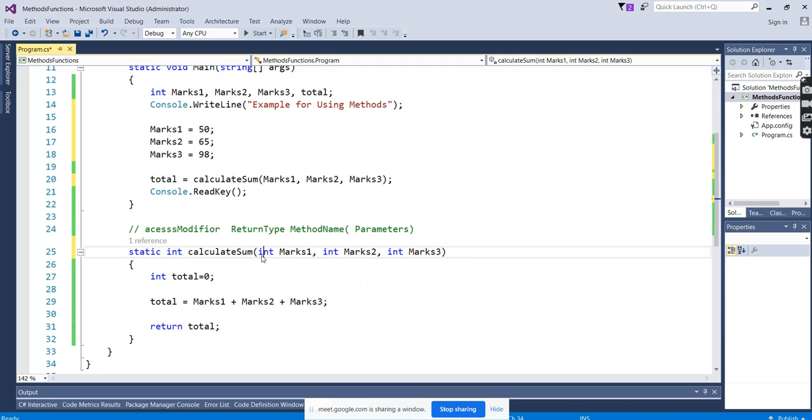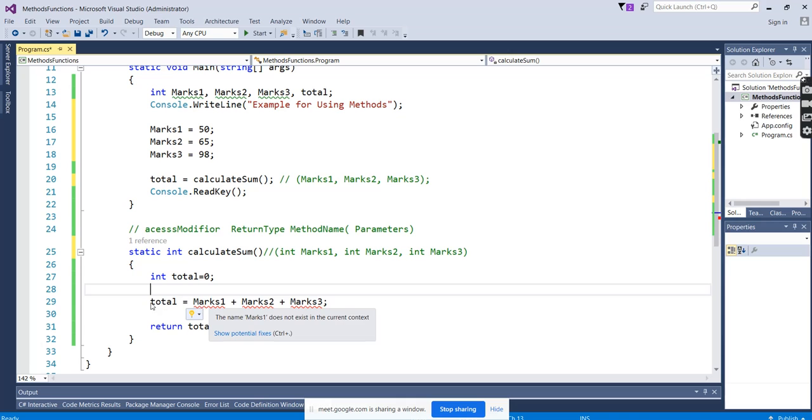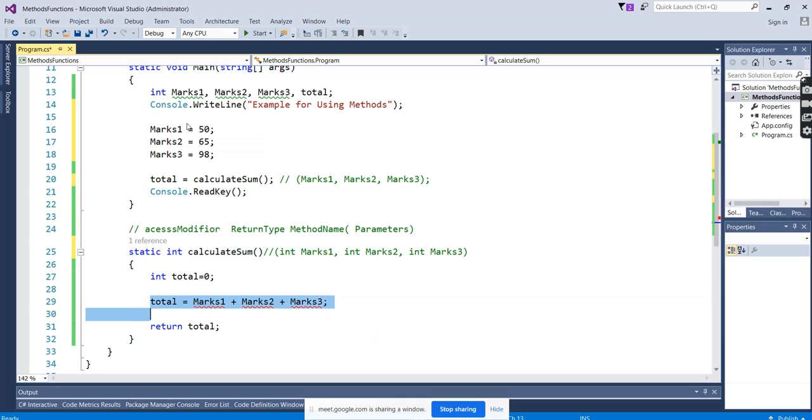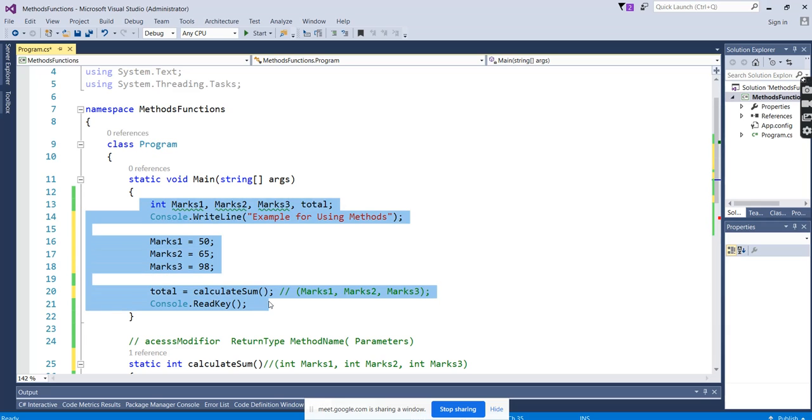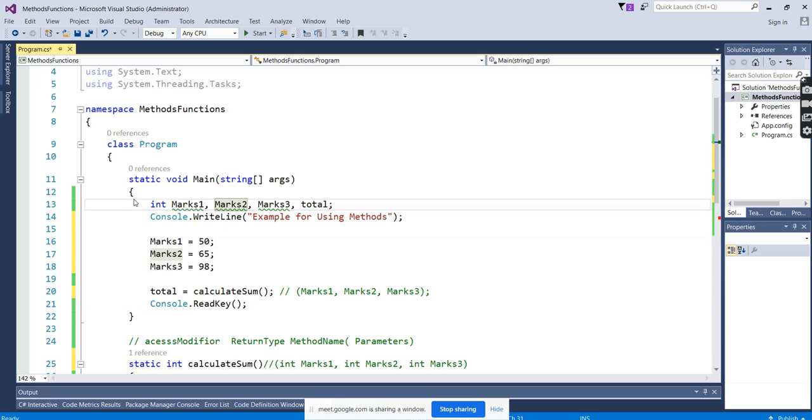If you're not mentioning any values here like before, it will give an error, because even if I'm doing the total, the variables we used here are unable to be accessed here. It's the main thing we need to keep in mind: accessibility. The scope of these variables is within this method. The limitation of these variables is within the method.